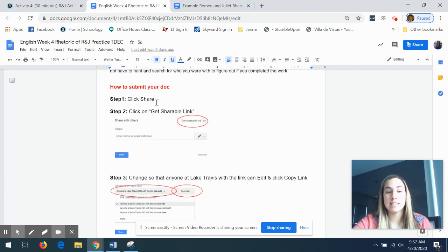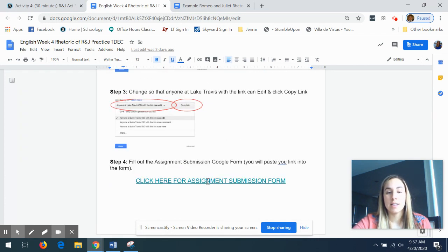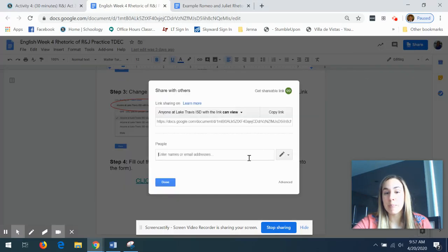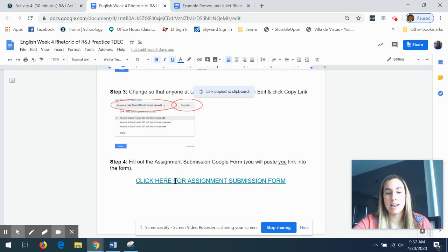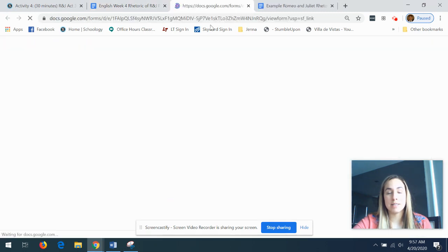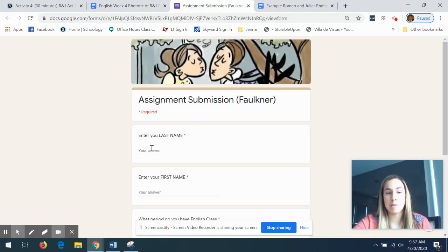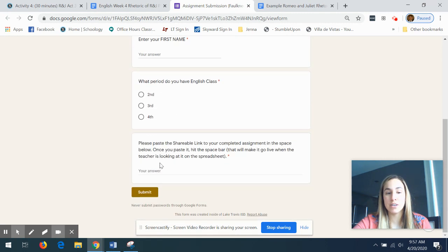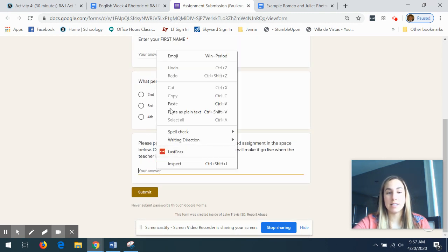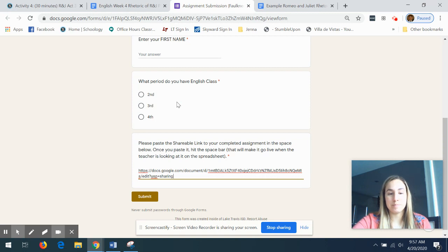Once you do that, you need to submit it. You're going to, again, hit share. You'll copy the link. And then go to the same, it's like the similar document as last time. Enter your last name, first name, what period you're in, and then paste that link there. And then you'll submit it so that I have it.